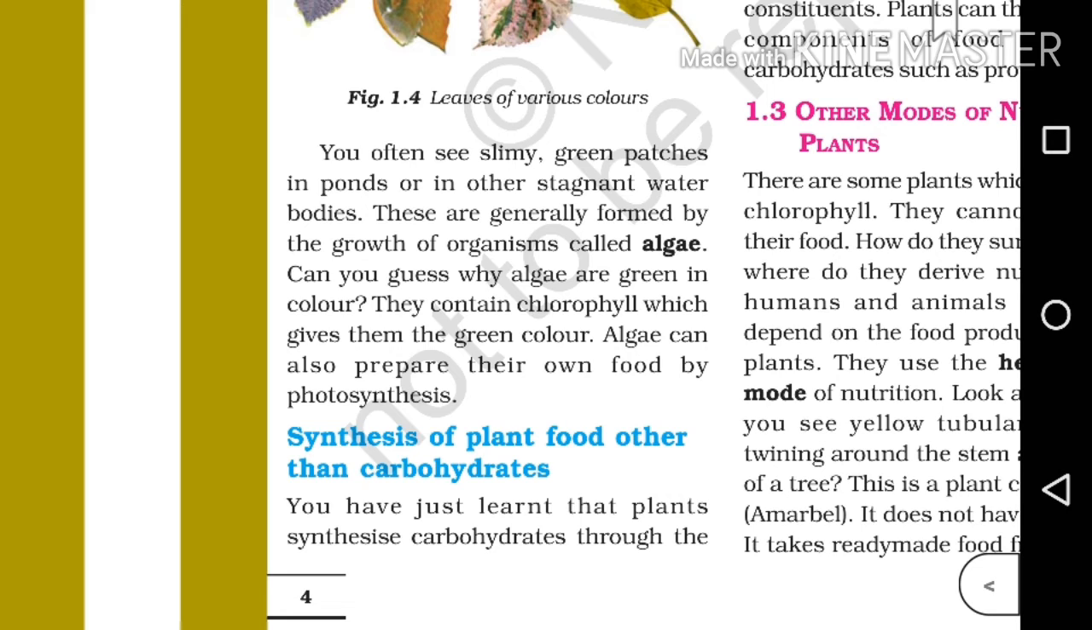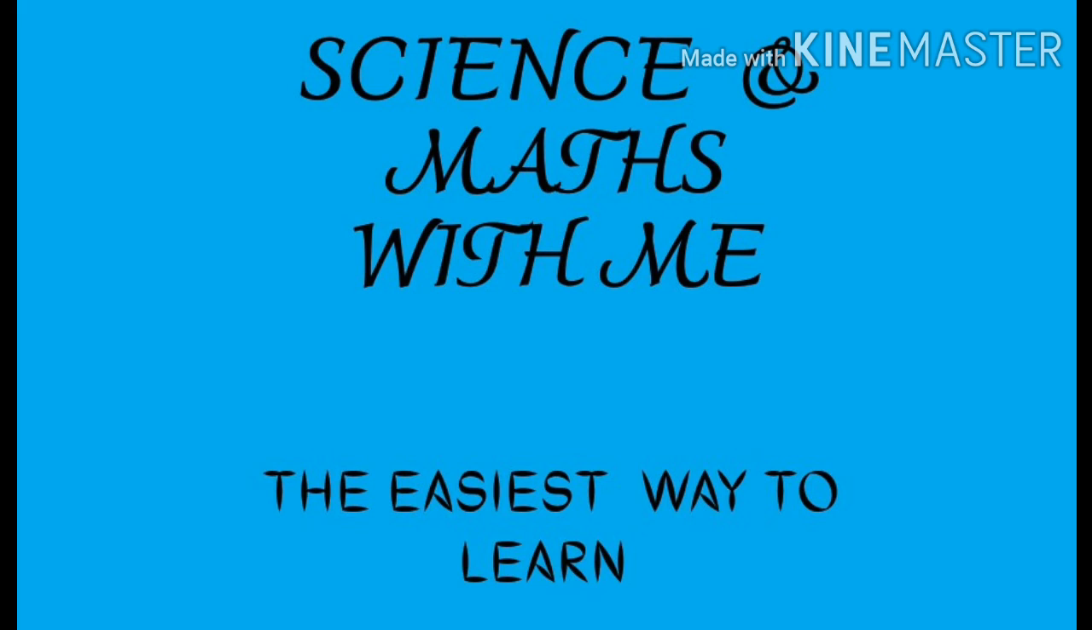The answer is, they are slimy green patches in ponds or other stagnant water bodies. These are generally formed by the growth of organisms called algae. So this is the definition of algae. Got it? Okay. Do algae have chlorophyll? Of course, algae have chlorophyll and they prepare food by photosynthesis.